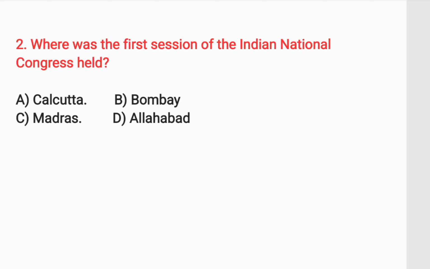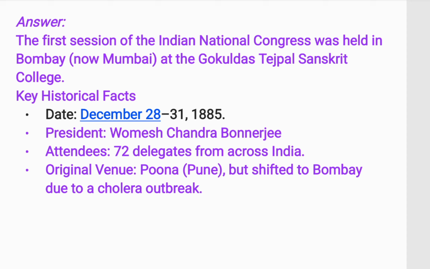Then come to the next question. The next question is, where was the first session of Indian National Congress held? And the answer is Bombay. The first session of the Indian National Congress was held in Bombay, now Mumbai, at the Gokuldas Tejpal Sanskrit Mahavidyalaya. Remember this name, Gokuldas Tejpal Sanskrit Mahavidyalaya.